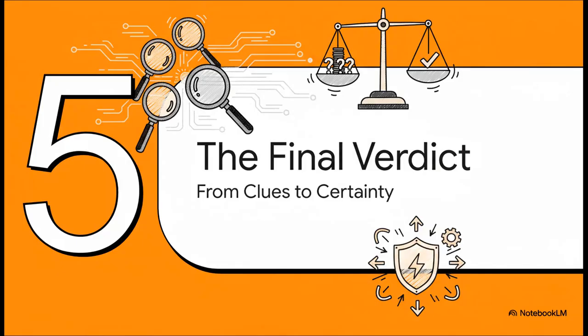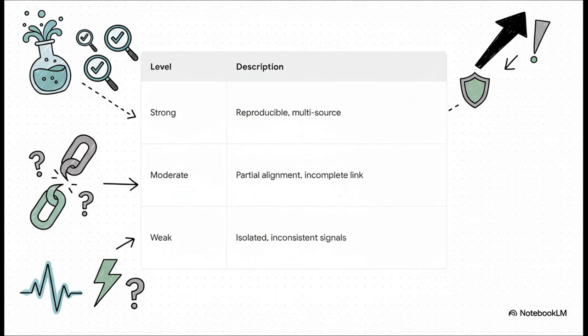So after we've gathered all these clues, from the interaction, from the model's mind, and from the system itself, the Automate Corporation team has one final job: weigh all the evidence and deliver a clear, definitive verdict. And we don't just go with our gut feeling. We grade our evidence scientifically. Is the evidence strong, meaning can we reproduce it, and do we have it from multiple data sources? Or is it weak, just the one-off, isolated anomaly?